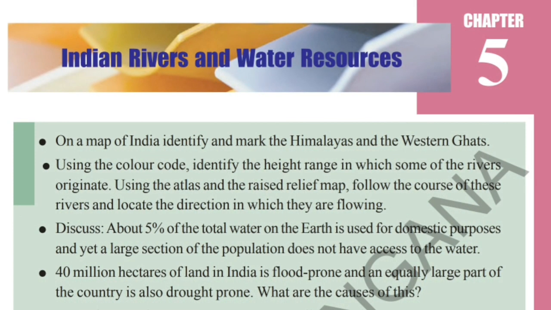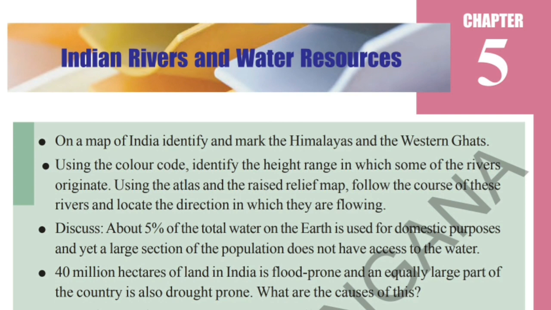Students, fifth chapter is Indian rivers and water resources. In this lesson we are going to discuss about Indian river system like Himalayan rivers and peninsular rivers, Tungabhadra river basin, and how Tungabhadra dam and river is facing problems at present. And also we are going to discuss about rational and equitable use of water, means how to save the water. Very important and very interesting topic, students.